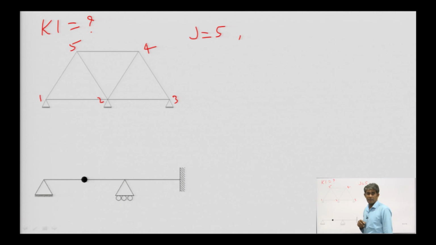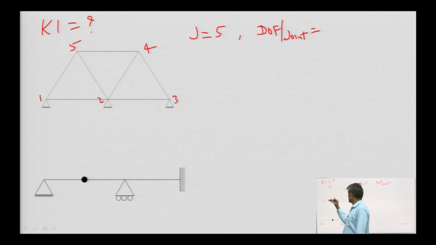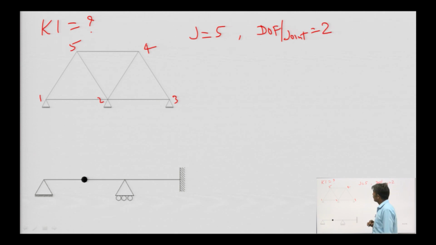J is 5, and degree of freedom per joint. This is an example of truss, and this truss is the case of 2D. So, the value of degree of freedom per joint will be 2.